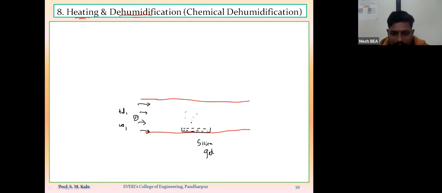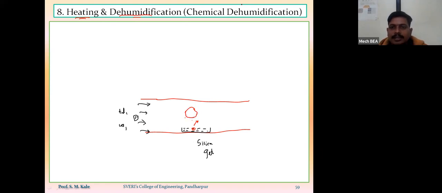Whenever it absorbs the moisture, water vapor is getting converted into liquid water. While this phase change from vapor to liquid occurs, the heat released will be utilized to heat the outside air.